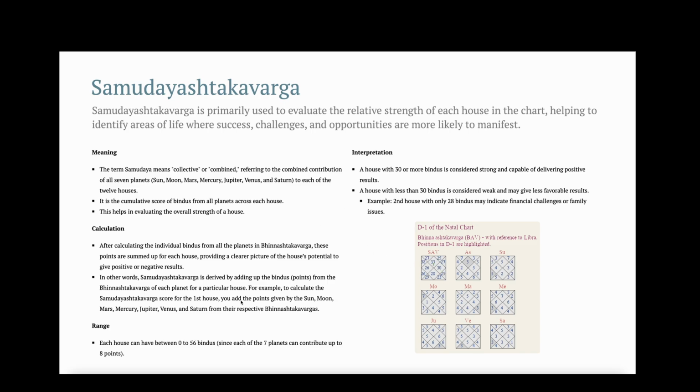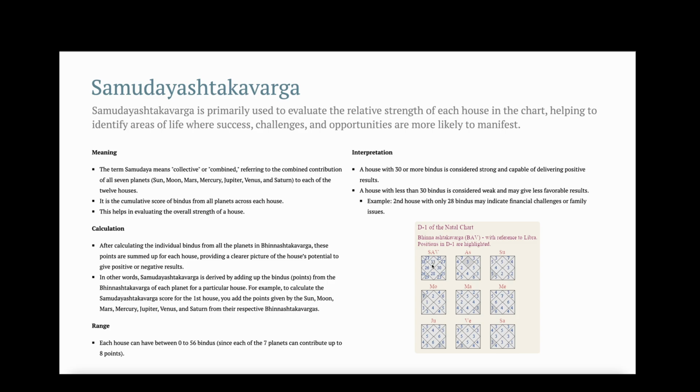A house with 30 or more Bindus is considered strong and capable of delivering positive results, and a house with less than 30 Bindus is considered weak and gives less favorable results. For example, a second house with only 28 or 27 Bindus may indicate financial challenges or family issues because it is less than 30. So in this case also, the second house has 27 points, so it will indicate financial challenges or family issues.